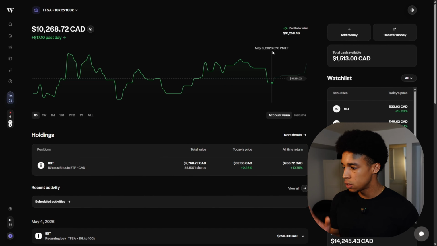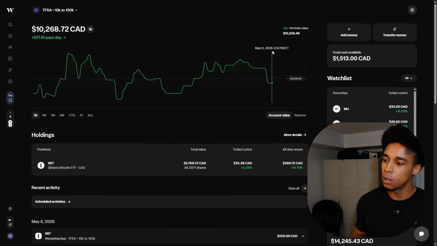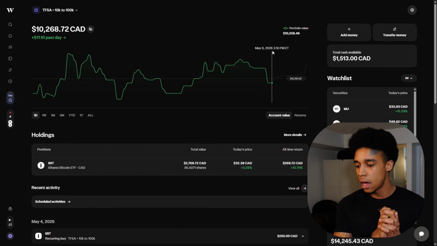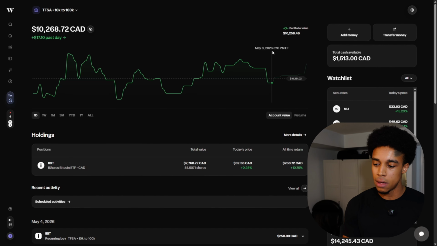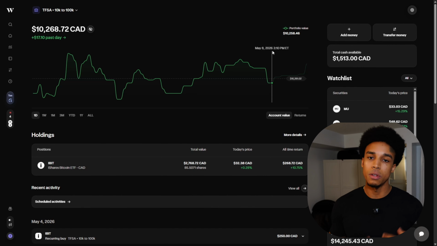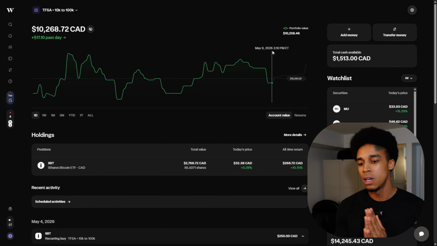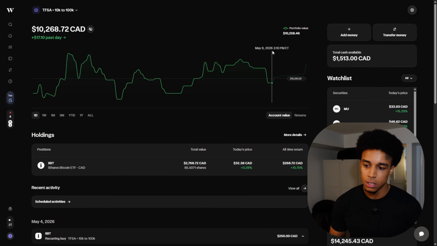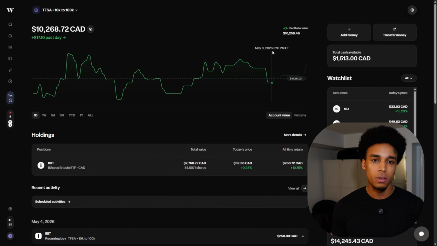So here we are in the actual dashboard. Currently, we're up $268.72. I have around 2,500 currently invested into Bitcoin, into the Bitcoin ETF. And then we have 1,500 in cash, another 6,000 in limit orders, and nothing really has changed. My DCA hits every Monday. So that's where the portfolio is at.